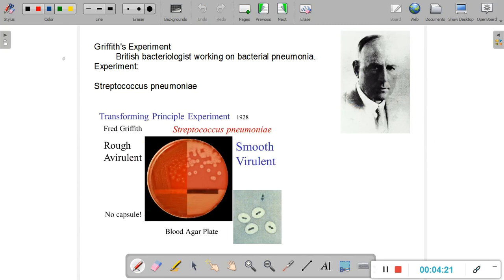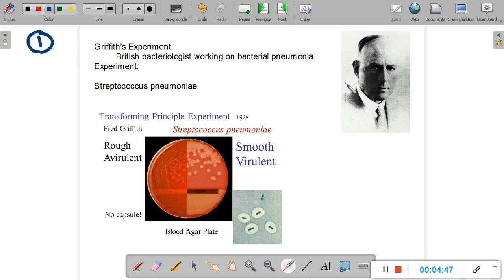This is our first experiment, and it was conducted by Frederick Griffith. Frederick Griffith was a British bacteriologist who was working on bacterial pneumonia. Pneumonia is a disease of the lungs. He was working on bacterial pneumonia caused by a bacterium called Streptococcus pneumoniae.